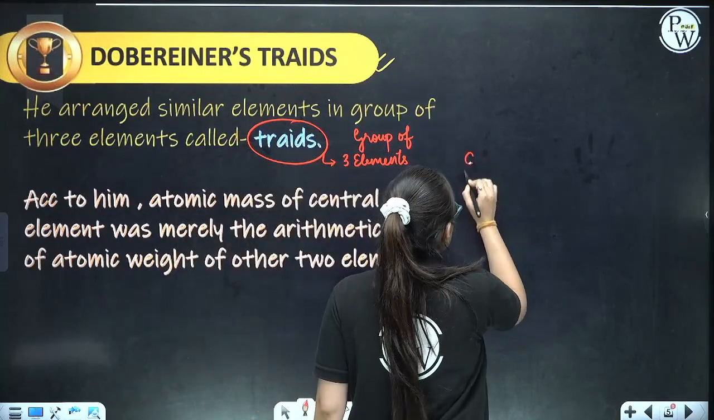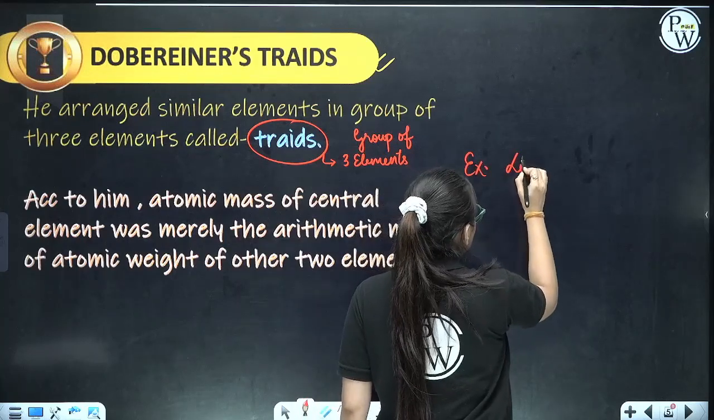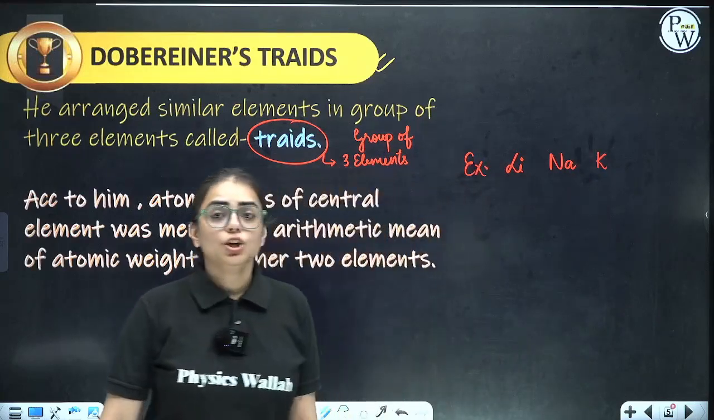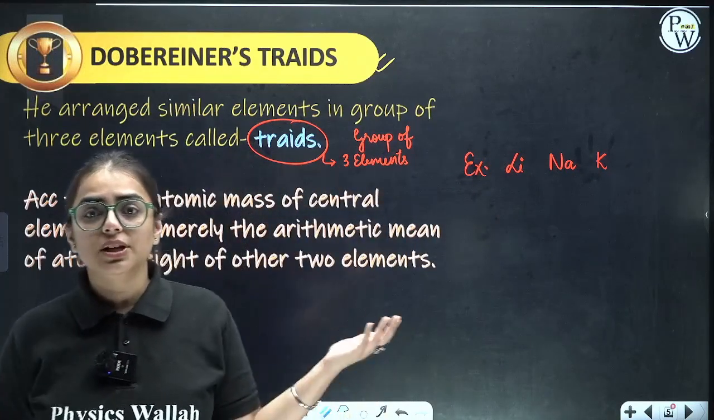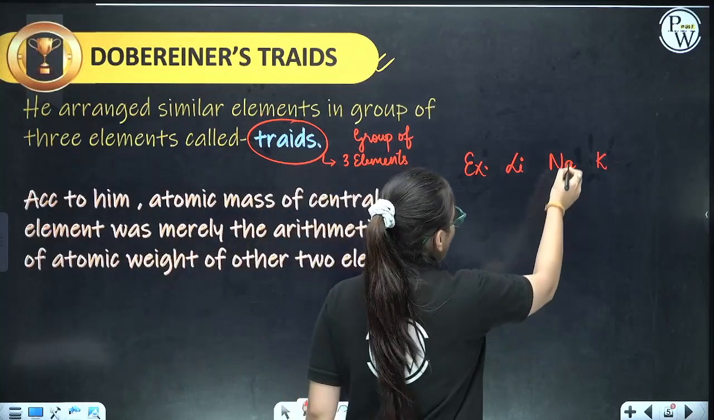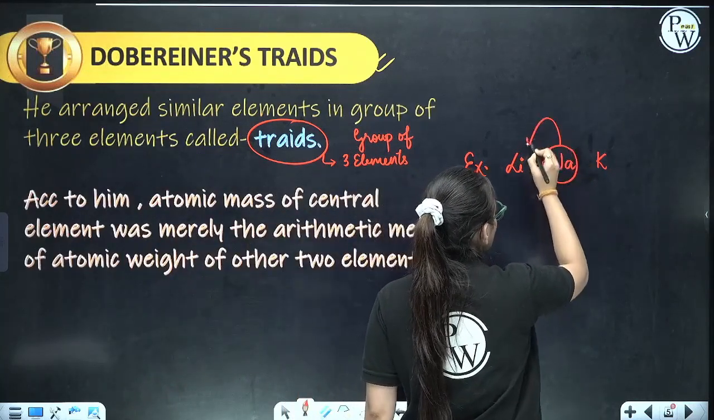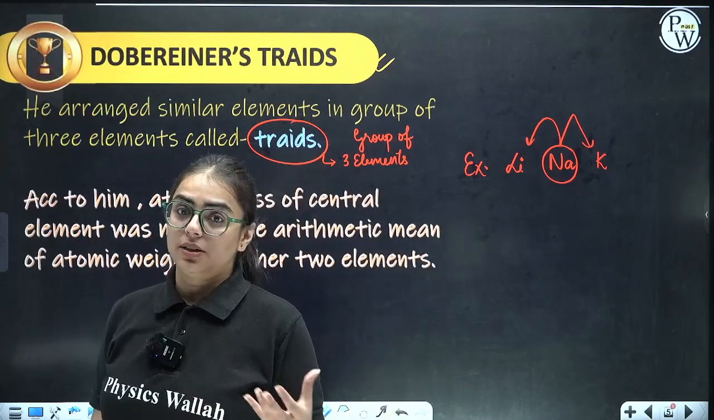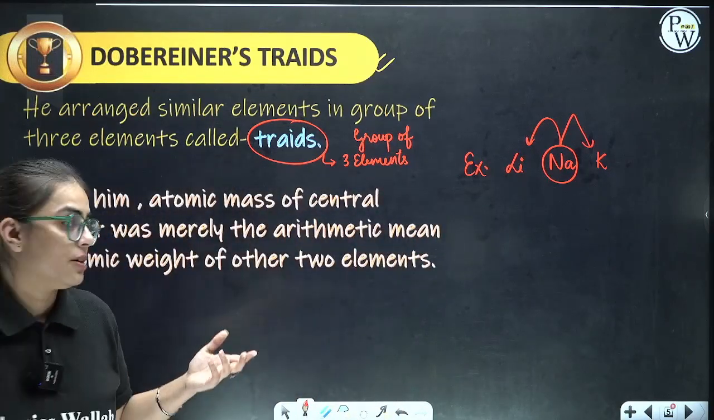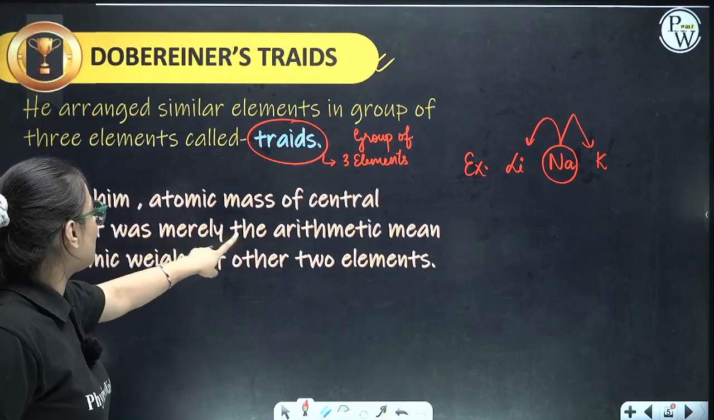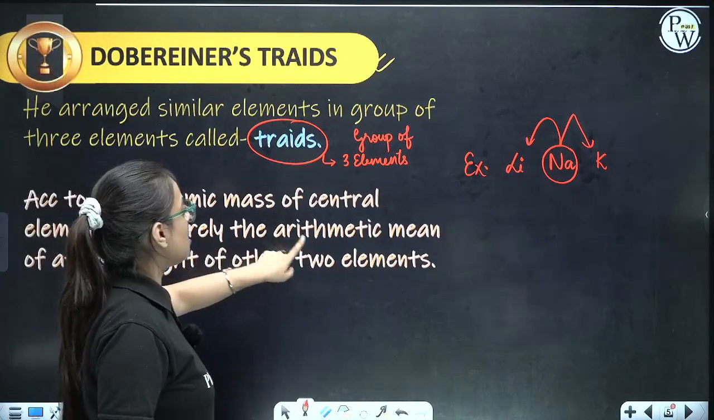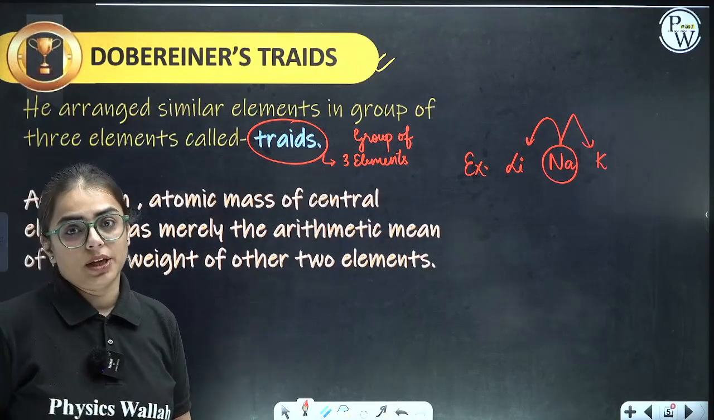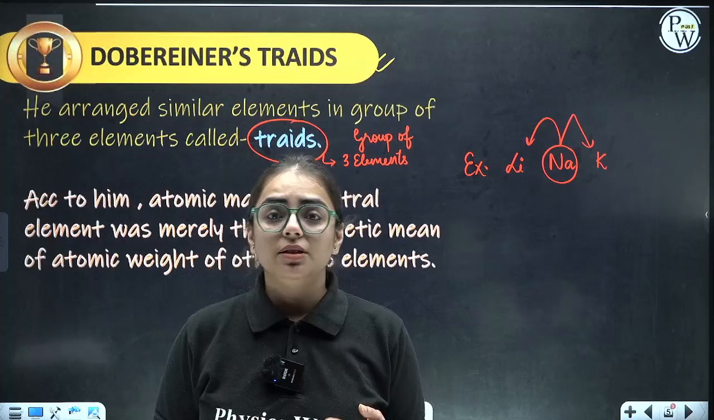How is it possible? He took an example of lithium, sodium and potassium. While taking their example, he told that the atomic weight of sodium comes out to be the sum of the atomic weights of lithium and potassium divided by 2, the average atomic weight of the first and the third element. So according to him, the atomic mass of the central element was merely the arithmetic mean of the atomic weights of the other 2 elements. So this was basically the law of triads.